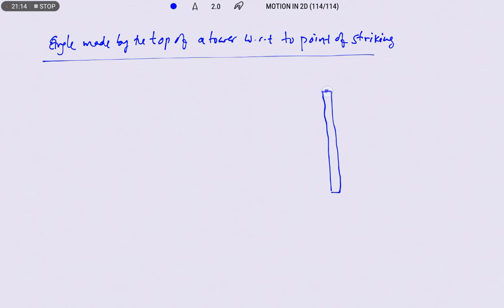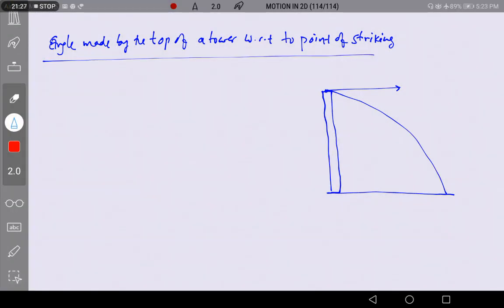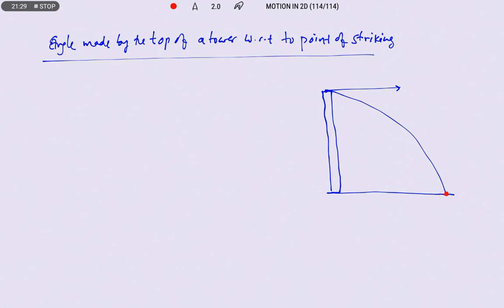So this is the point of projection, it touches the ground. Now they are asking the elevation of the tower with respect to the point of striking. This is the point of striking. So we need to find the angle with respect to this. This will be alpha I am taking. Okay, so this is height and it is range.